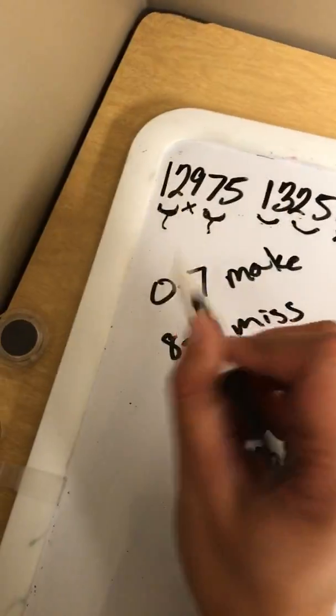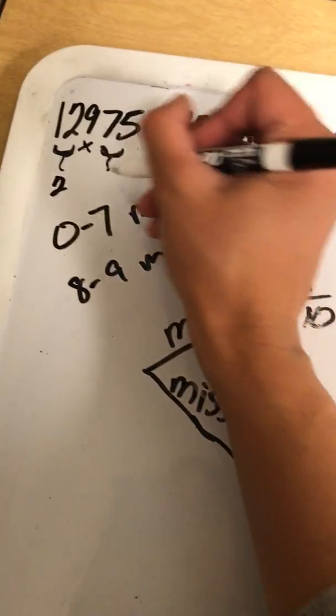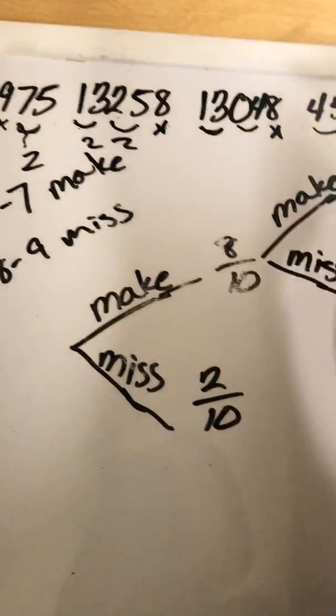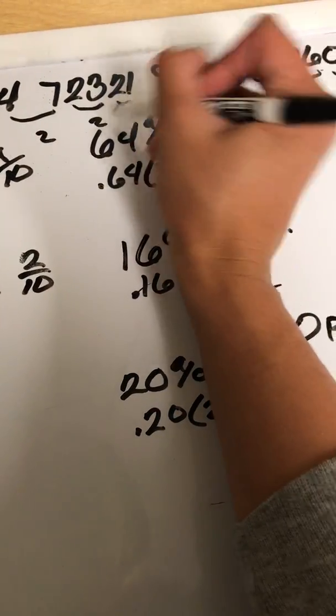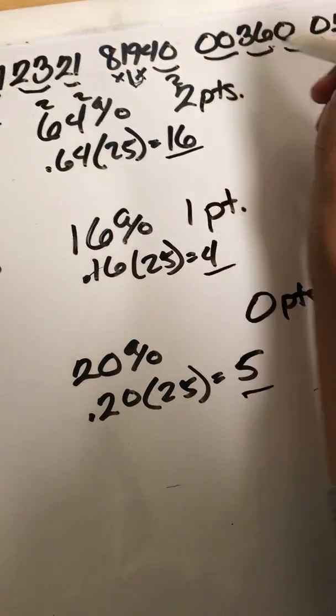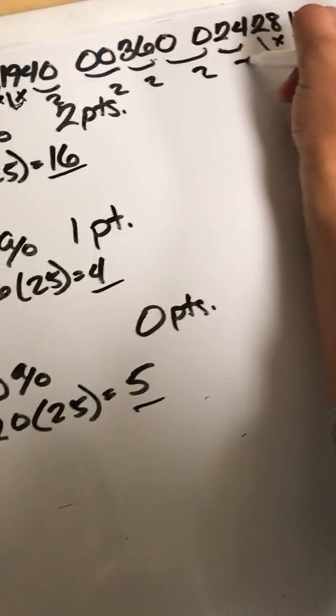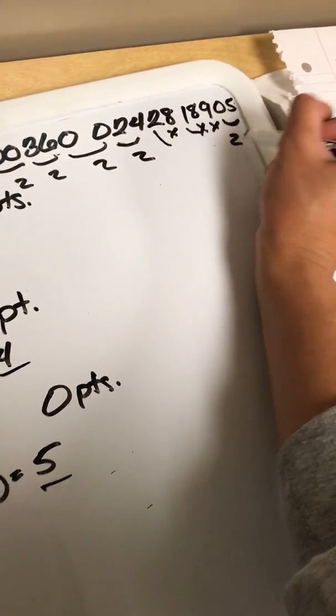And then the ones that would have 2 points, there would be 3, 4, 5, 6, 7, 8, 9, 10, 11, 12, 13, 14, 15, 16, and 17.